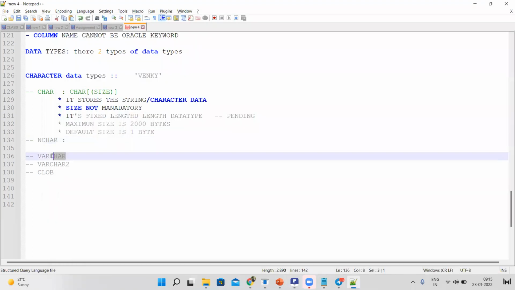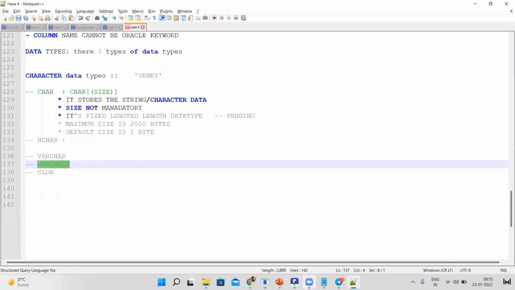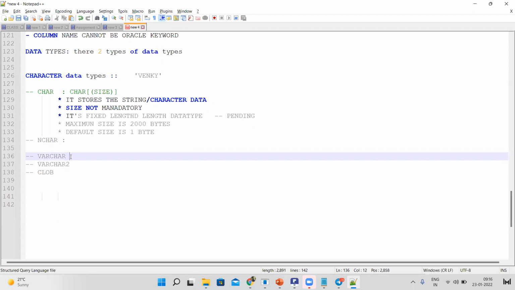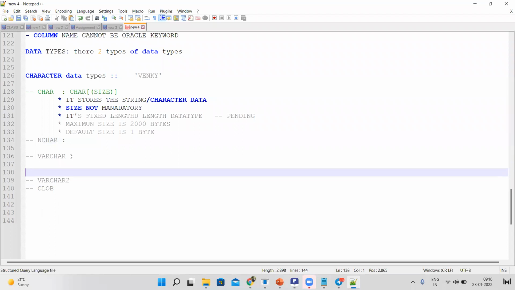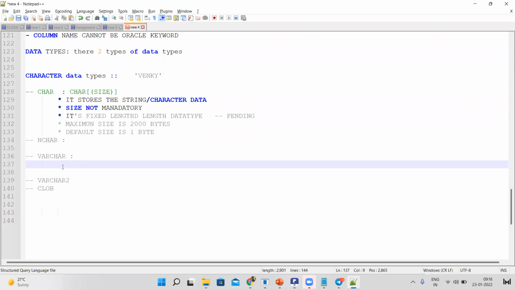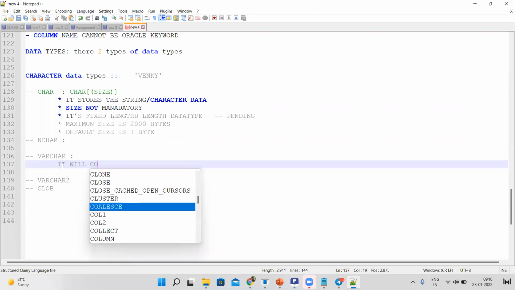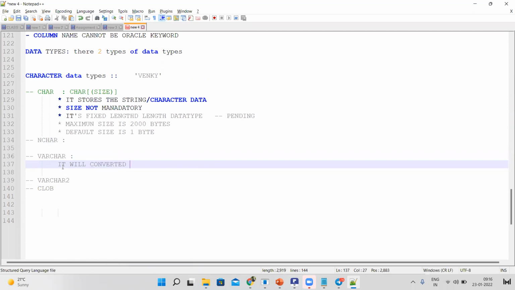Next, varchar and varchar2. If you declare varchar, it will convert it to the varchar2 data type only. This one you also no need to know, but I am explaining the varchar2 data type.